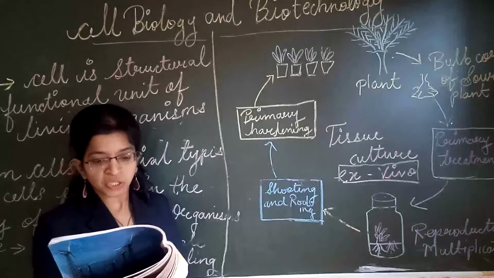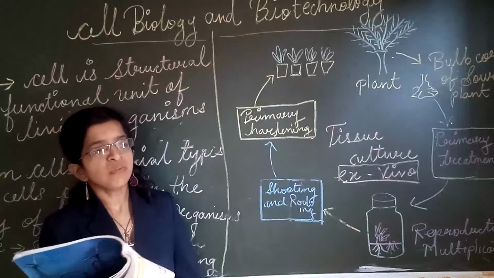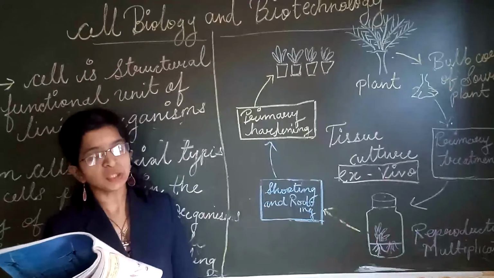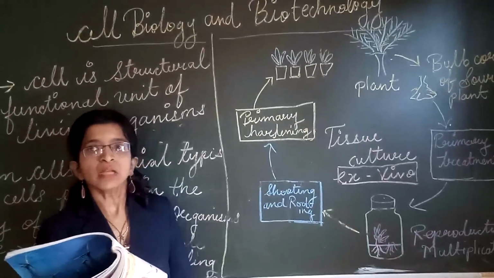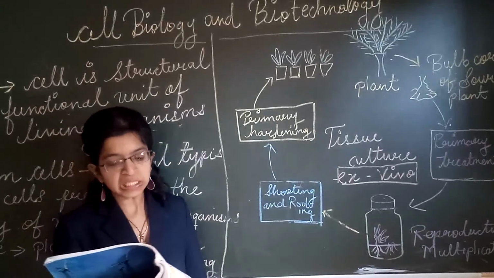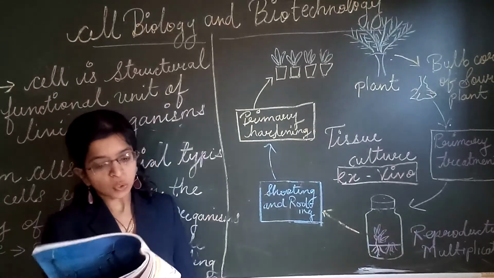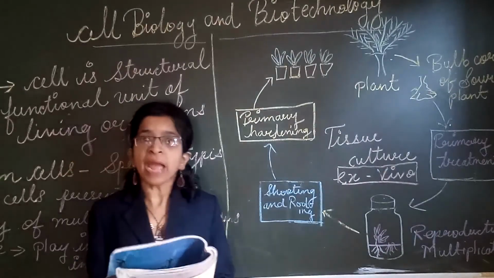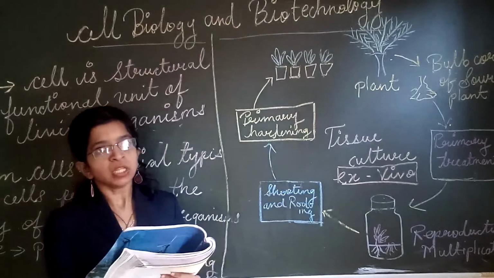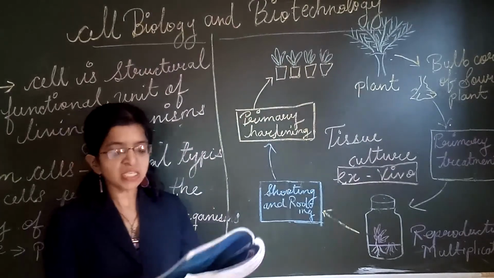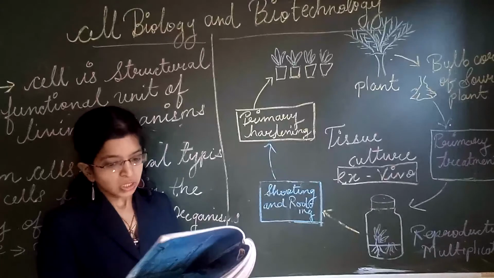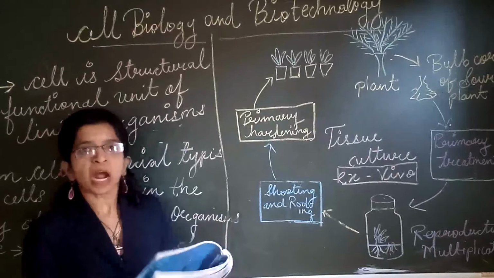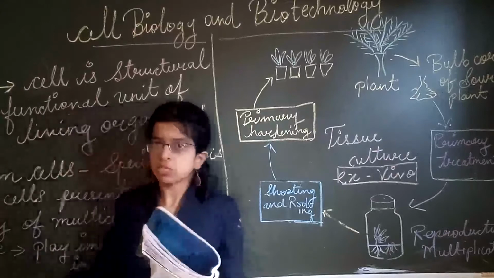Again, adipose connective tissue. In previous standards you have studied about tissues and the types of tissue, connective tissue, epithelial tissue. So this is adipose connective tissue. Connective tissue means the body parts are connected, just like we have legs and hands connected. These tissues are present. Stem cells are also obtained from the cord blood and the blood after birth. So in the next part, we will see the uses of the stem cell.